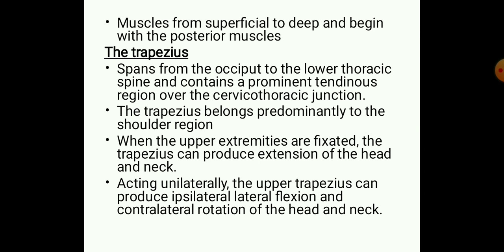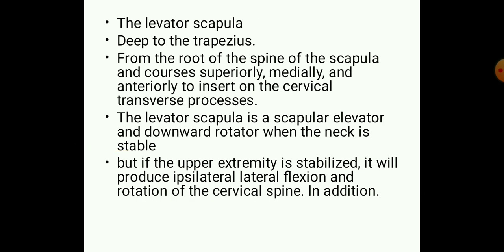For example, the right side trapezius can produce right side lateral flexion and left side rotation. So opposite side rotation and same side lateral flexion can be produced by the trapezius muscle.